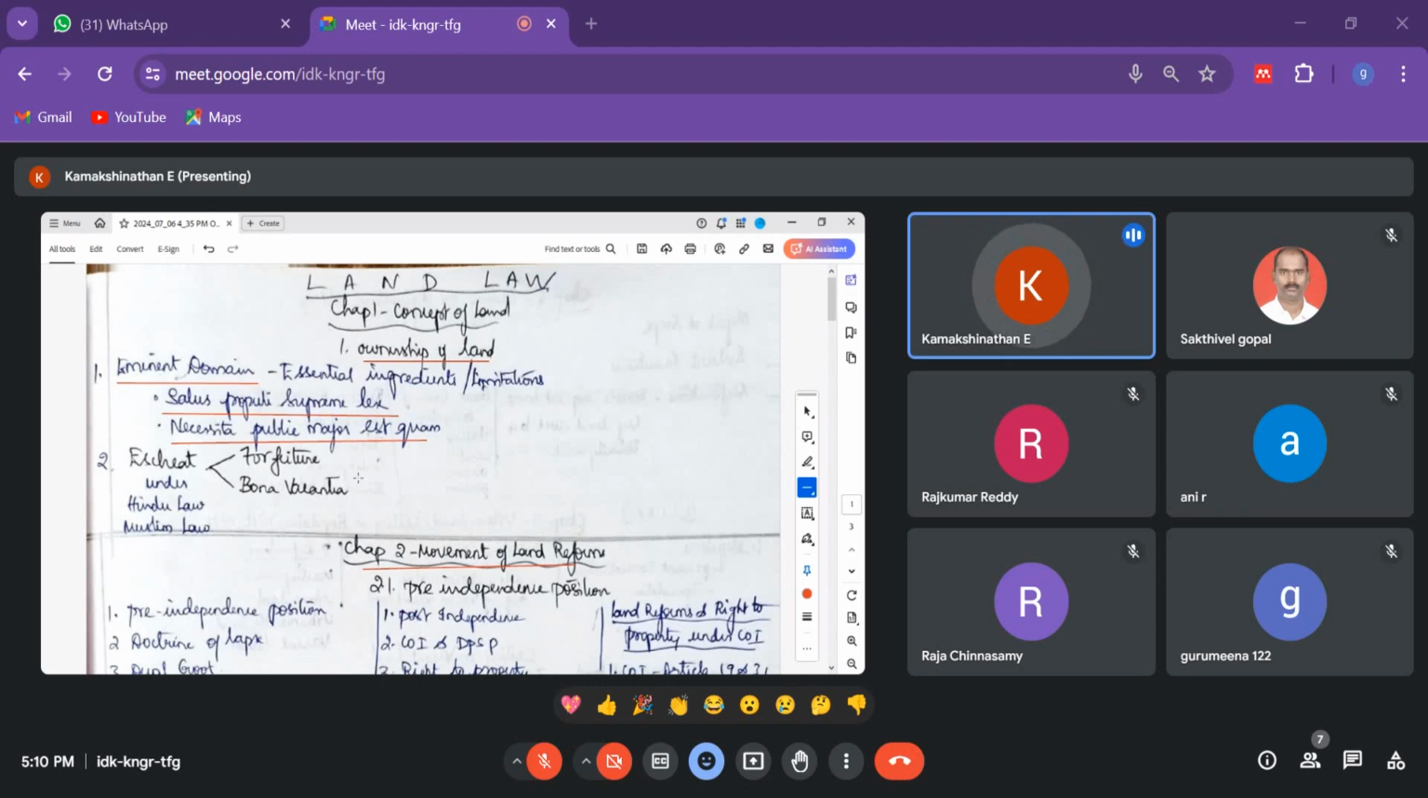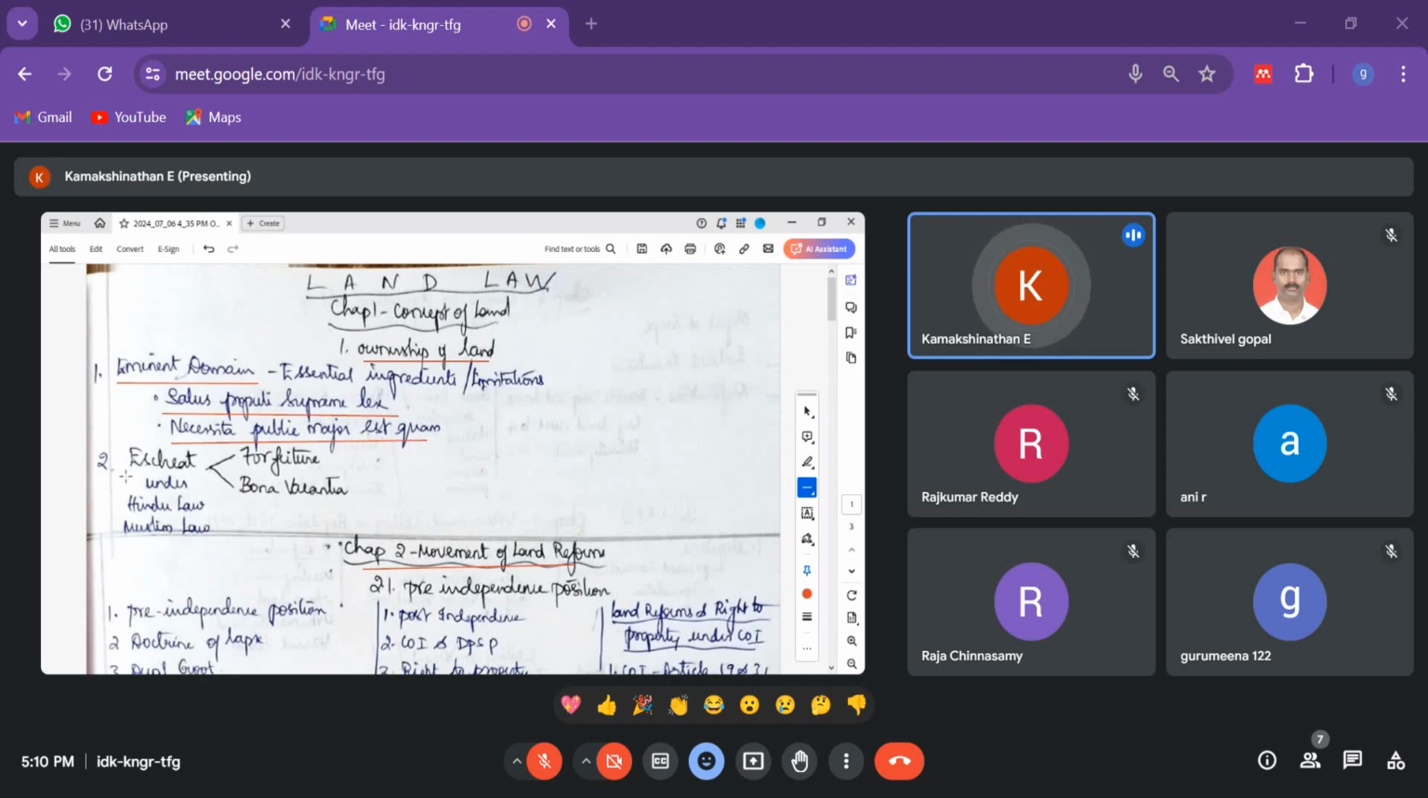So when all three are present, eminent domain can take place. If there is no public purpose and I am trying to grab the land from the people, it is not allowed. Then you can go to the court. And without paying sufficient compensation also it is not allowed. You can go to the court. So these are the basic things.